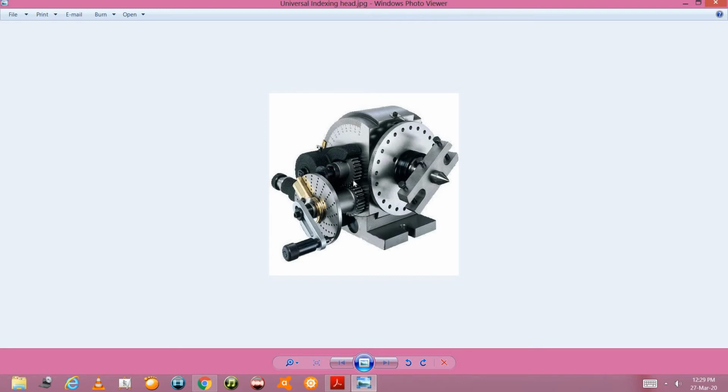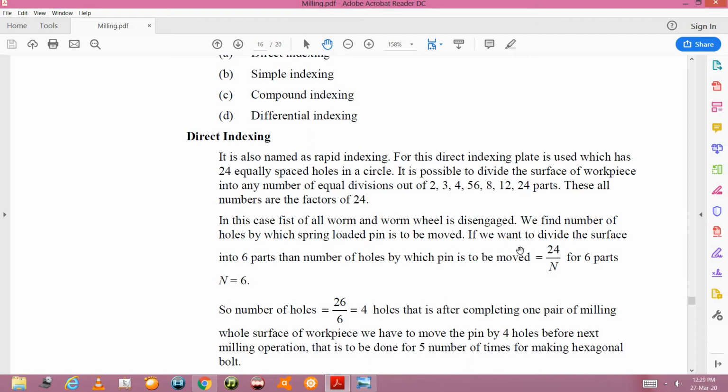So for that purpose you will have to disconnect this mechanism, which will ultimately be used in simple, compound or differential indexing method only. So in the direct indexing method, we will be connecting this direct indexing plate with the work itself. So speed reduction will not be there. First of all, we will have to learn the calculation part, and then we will go for the video, which will give you the basic idea about the working of the direct indexing method.